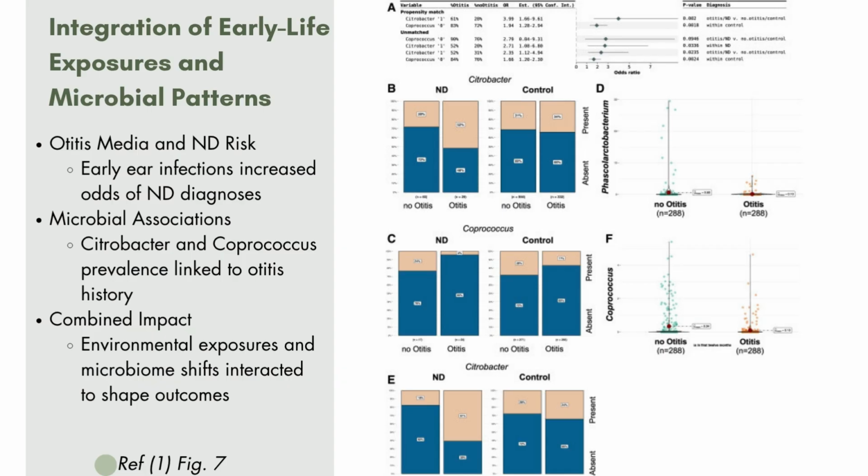These distributions highlight that early infections were linked to consistent microbial shifts, especially in children who later developed an ND diagnosis. Overall, this figure supports the idea that environmental exposures do not act in isolation. Instead, they seem to work together with changes in the microbiome to shape early development. In other words, early infections, microbial depletion of protective species, and other exposures may combine to increase vulnerability to NDs. This integrated approach emphasizes the importance of considering multiple factors in combination rather than studying each one separately.